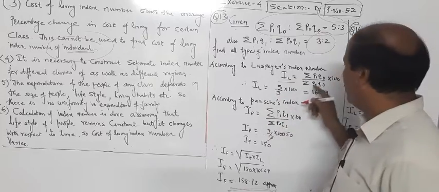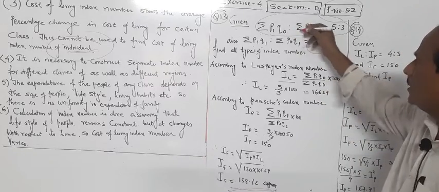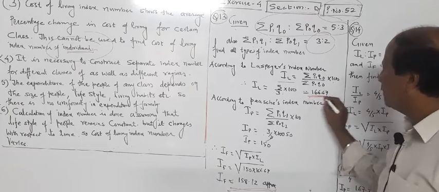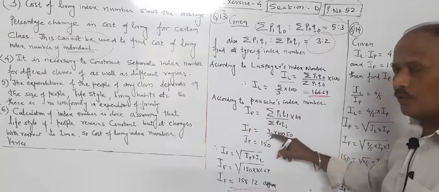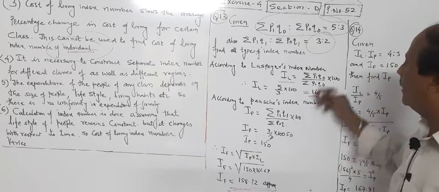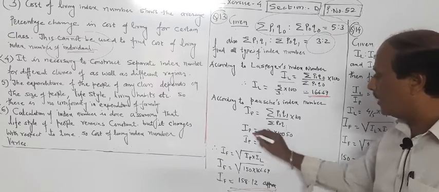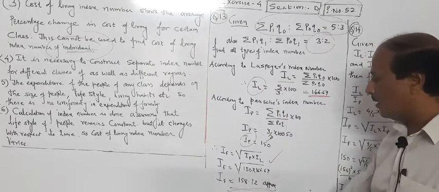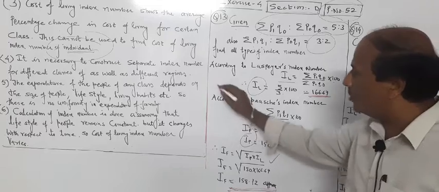Laspeyres index number IL is equal to sigma P1 Q0 upon sigma P0 Q0. Put this ratio here, it will be 5/3 multiplied by 100. You will get 166.7. Use a calculator. Similarly, Paasche index number is sigma P1 Q1 divided by sigma P0 Q1, again multiplied by 100. Again, directly put that value here: 3/2 multiplied by 100, you will get 150. As soon as you get IP and IL, put them in the formula of IF, and you are going to get an IF value of approximately 158.12. So this is an ideal question for 2 marks.